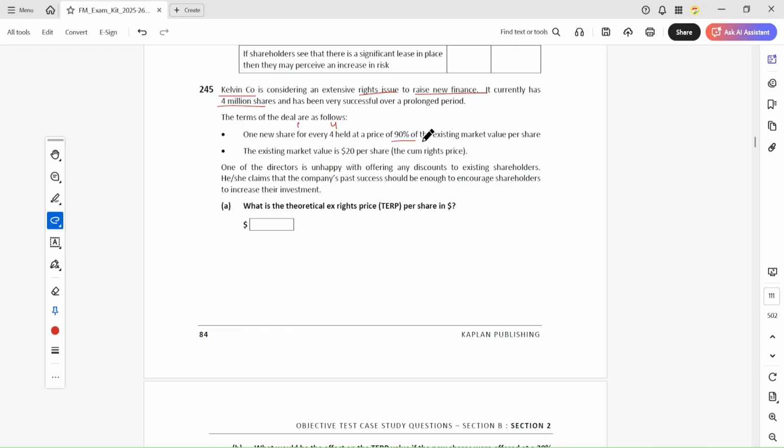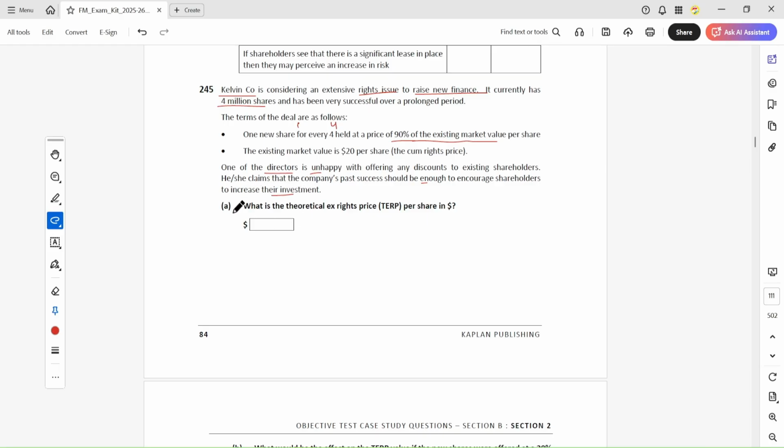The issue price is 90% of the existing market value per share, and the existing market value is $20 per share. One of the directors is unhappy with offering any discount to existing shareholders. He claims that the company's past success should be enough to encourage shareholders to increase their investment.